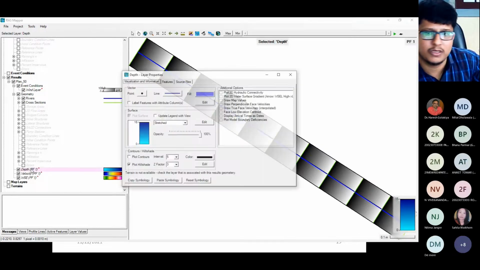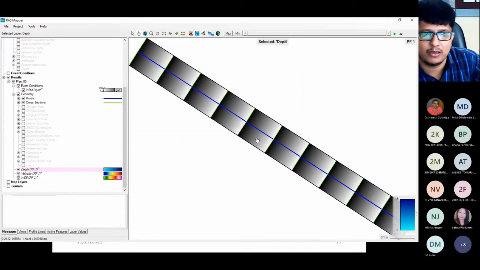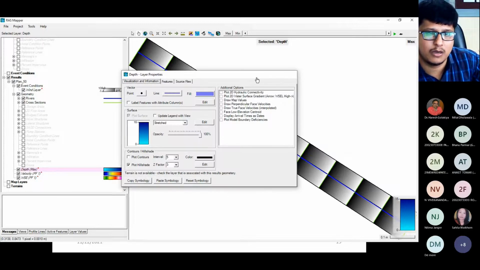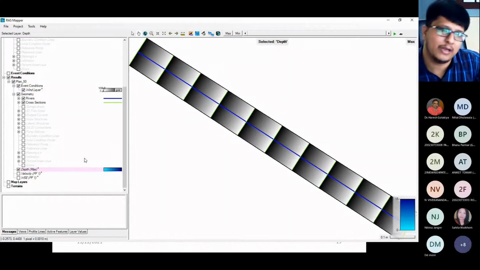Now, if you click on this, you can see it will show you what is the depth of the water by clicking on this, right? So maximum depth, minimum depth, you can also get from this particular value. If you double click on this, you can get the depth of the water level also. If you want it in a table manner, then also you will get it in a table manner.